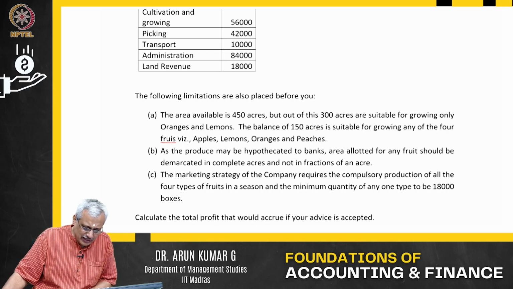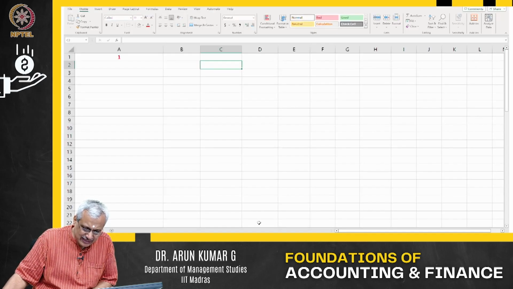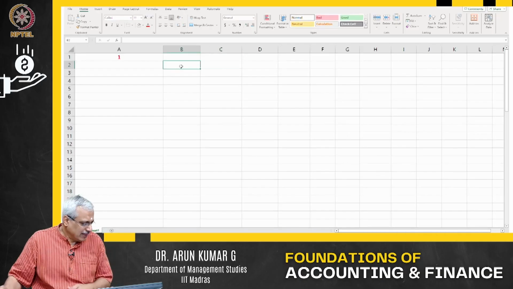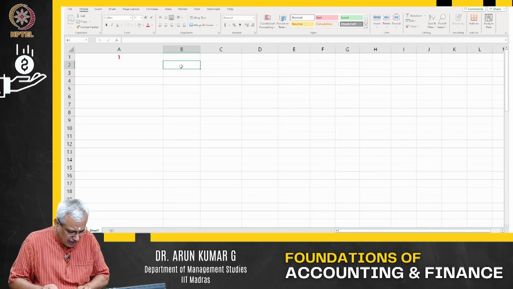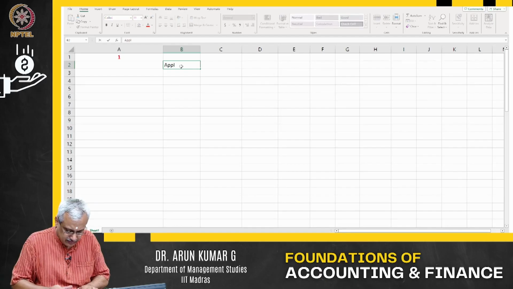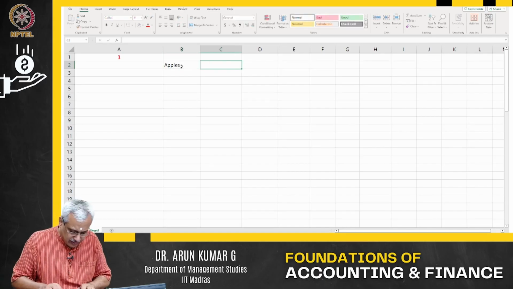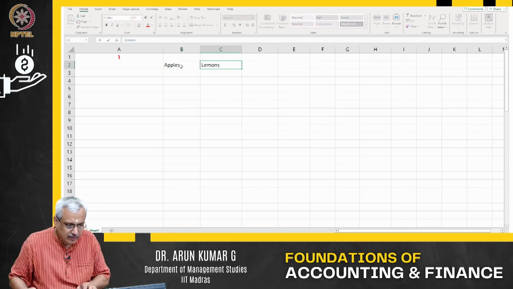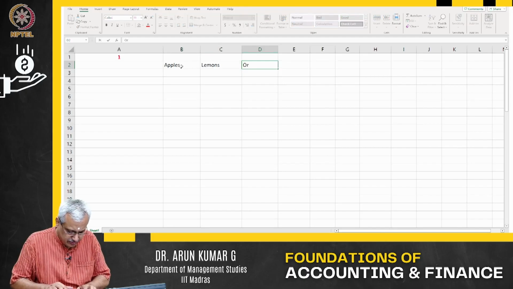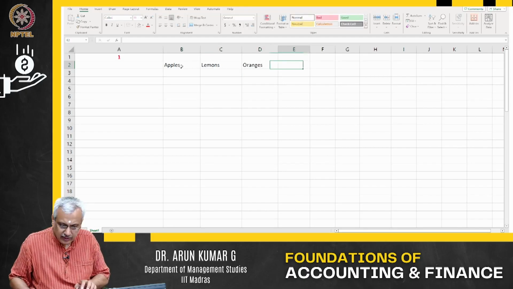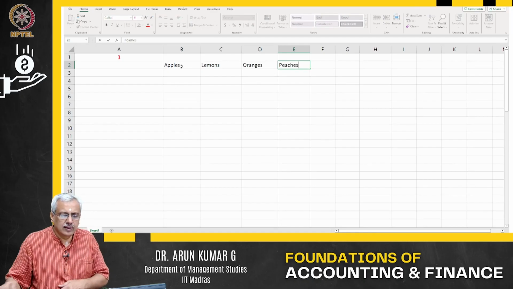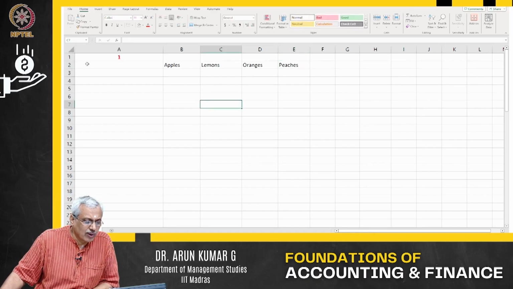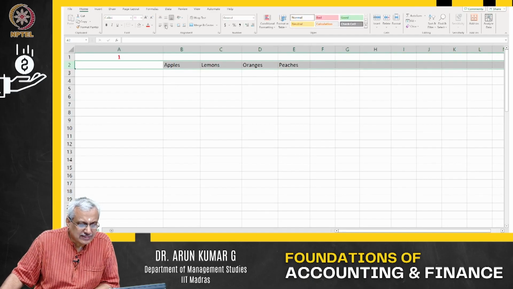Let's go back to the Excel sheet and let us see. Let me write out here apples, lemons, oranges, and then let us say peaches. These are four different kinds of fruits which they are trying to grow.